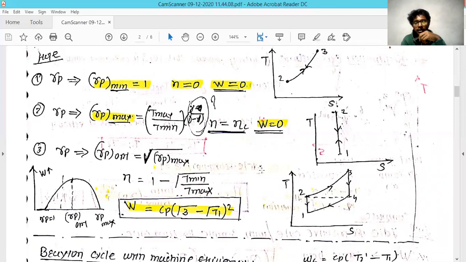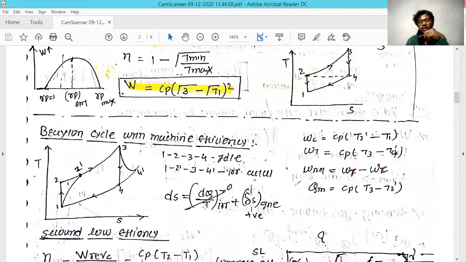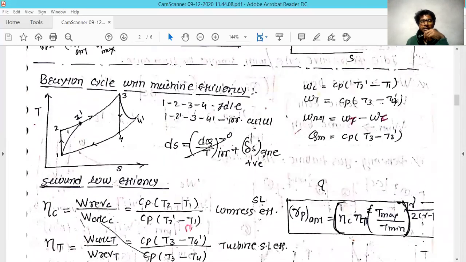Just because of that, this maximum output condition you will get at the optimum pressure ratio. And these three formulas are as we saw on the previous page. So from this condition, we get to know that at the optimum pressure ratio, you will get the maximum work output. This condition is also very much important for the Brayton cycle.